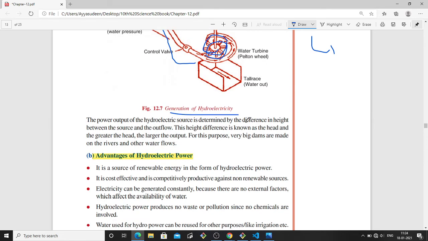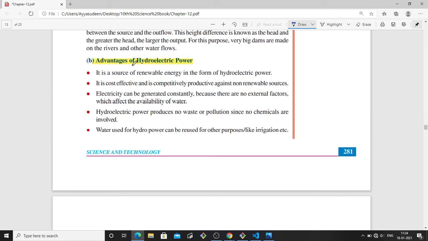There are some advantages for hydroelectric power. That is, it is a renewable energy. The water does not get exhausted. You can just take it out, and you can use the water for further production of electricity. And there are other advantages as well. You can read about this.